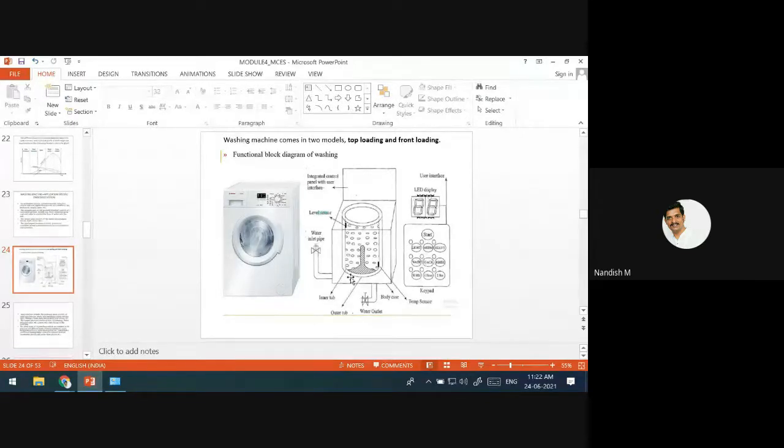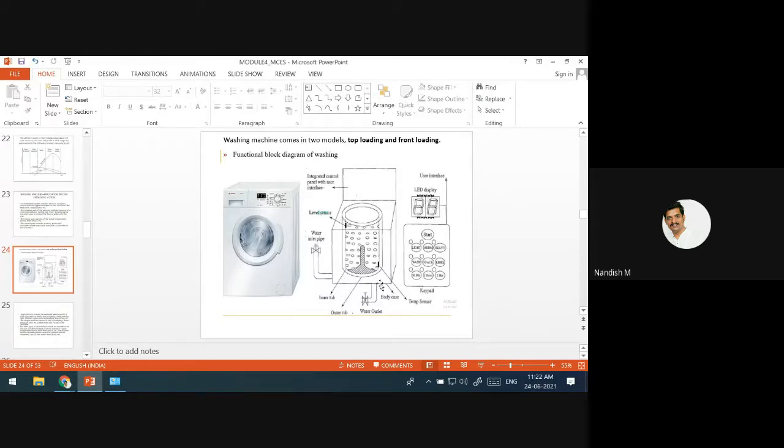There will be a water outlet, and there will also be an inlet pipe through which water enters from a water source. Here is the level sensor, here the temperature sensor. These are all the components inside any washing machine.